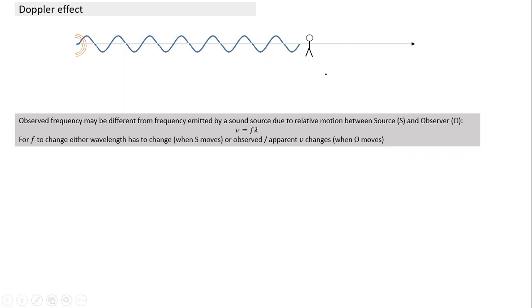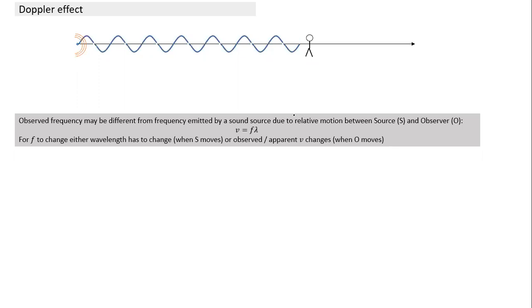And we'll calculate the relationship between the apparent frequency, or you may call it the observed frequency, and the actual frequency of sound which is emitted. Actual frequency depends on how it is created, because something has to oscillate. Some membrane or some surface has to oscillate, which makes air particles oscillate at a particular frequency.